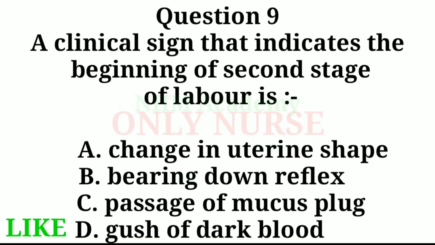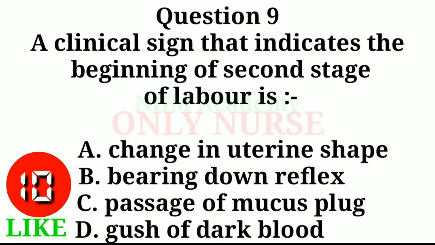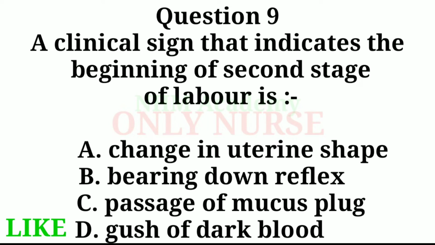Question 9. A clinical sign that indicates the beginning of second stage of labor is options A. Change in uterine shape, B. Bearing down reflex, C. Passage of mucus plug, D. Gush of dark blood. Right answer of this question. Option B. Bearing down reflex.